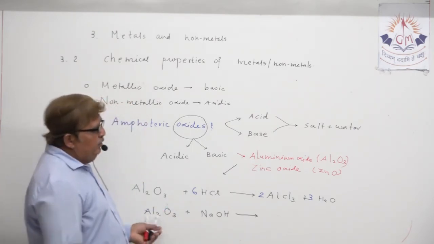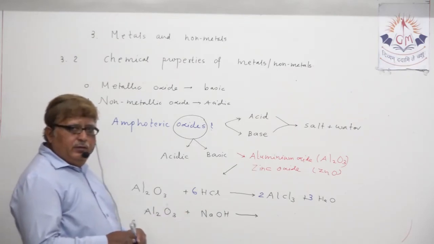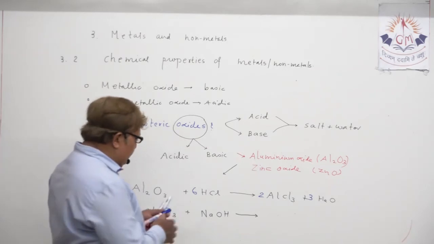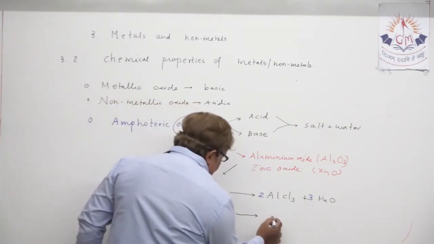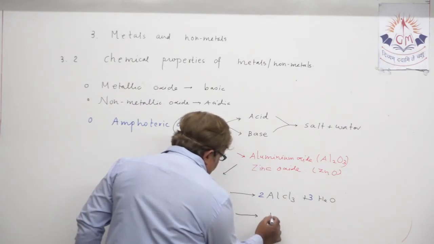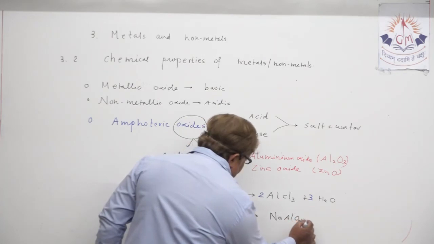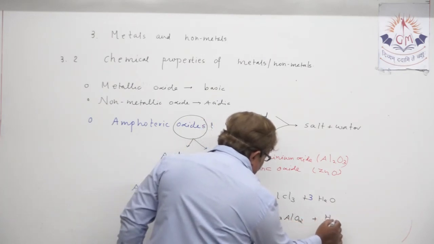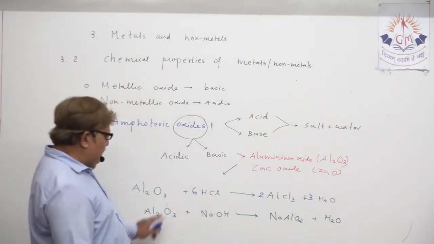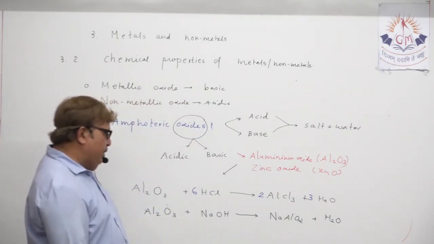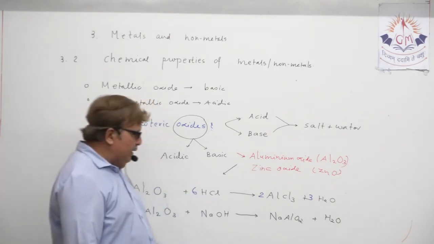Here you just have to remember, aluminium oxide when it reacts with base sodium hydroxide, it produces one salt, let me mention the name, NaAlO2, that is sodium aluminate, plus water. Understand? Again the reaction took place between aluminium oxide and base NaOH, and it forms sodium aluminate and water.